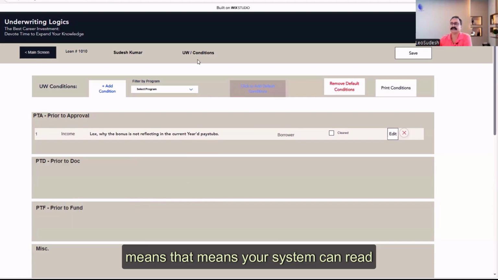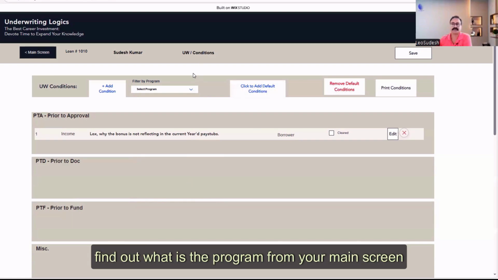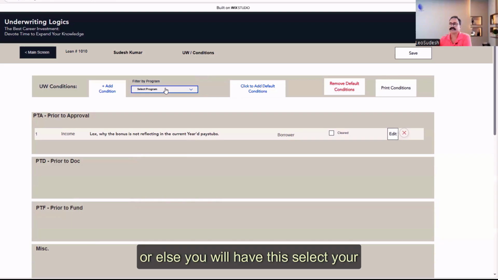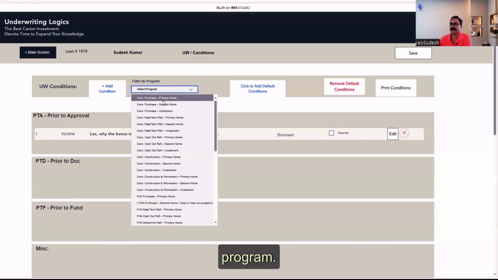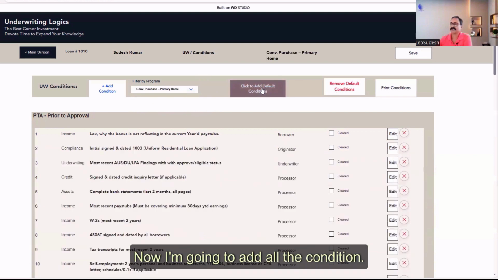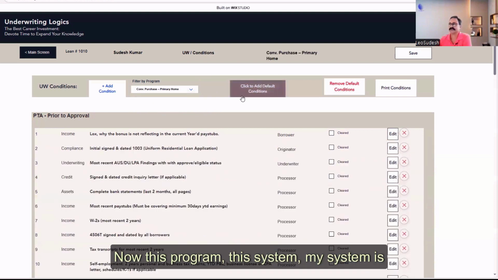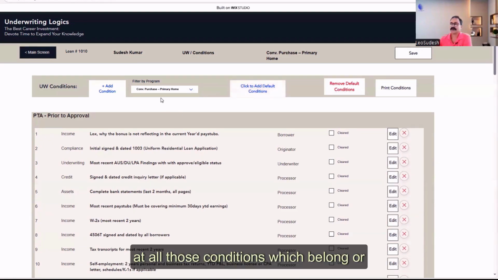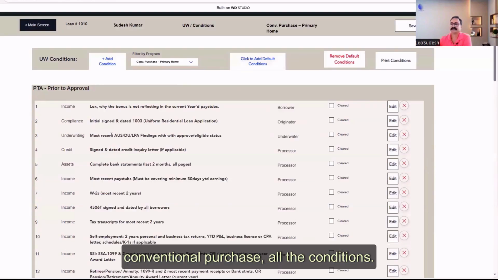Which means your system can read and find out what the program is from your main screen. Or else you will have this, select your program. Our program is conventional purchase primary residence. Now I'm going to add all the conditions. Now this system, my system, is going to add all those conditions which belong or which should be default in this loan, conventional purchase, all the conditions.